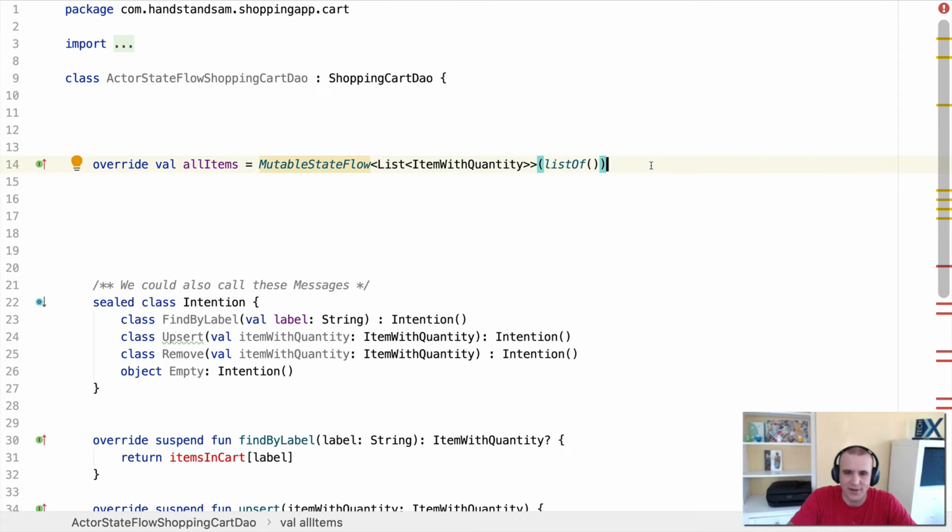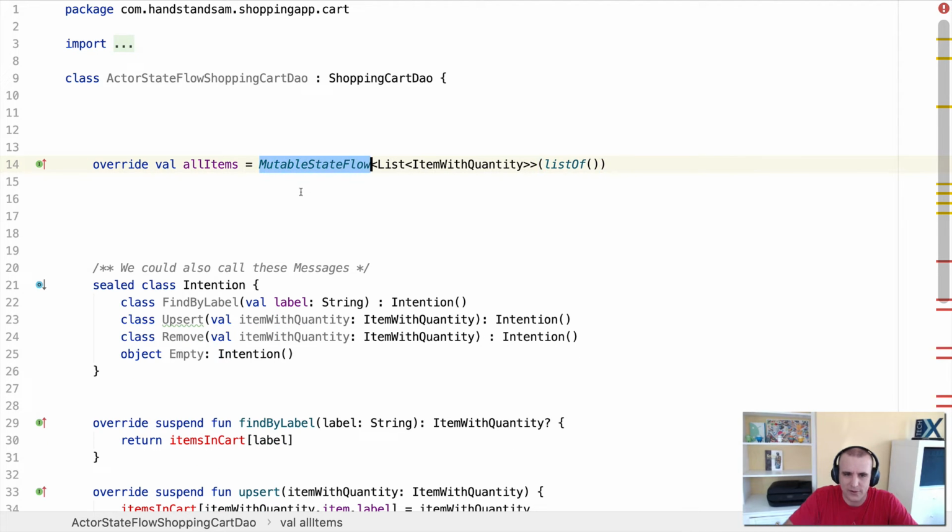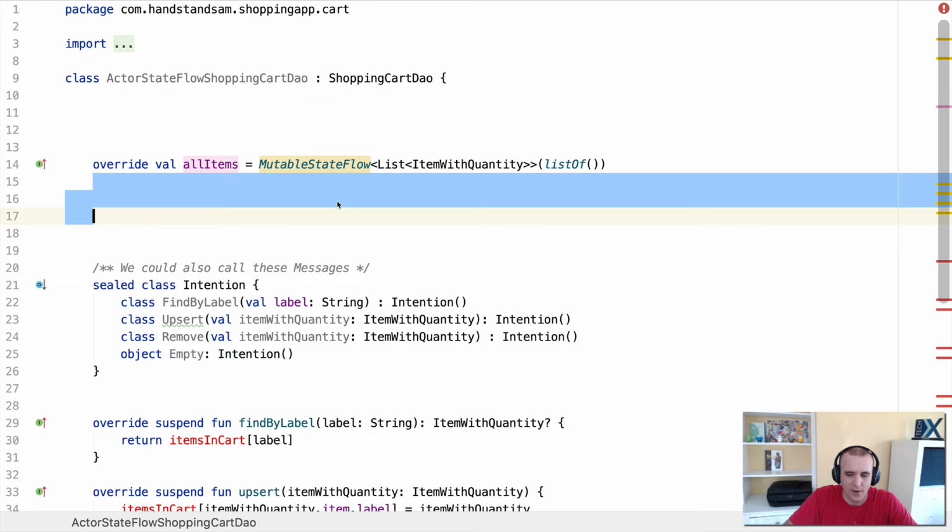So we go ahead and have that. Now what's really cool about this is the MutableStateFlow. We just set a value on it, and it'll automatically emit. So you saw it reduces the complexity a lot of what's happening.